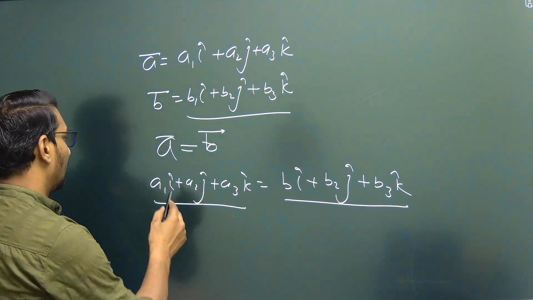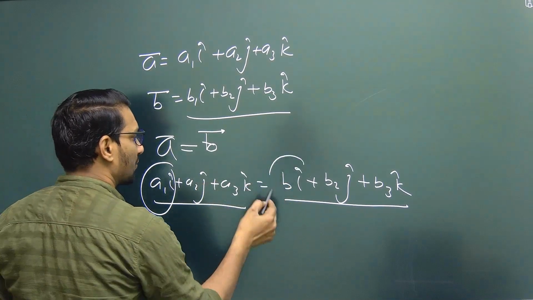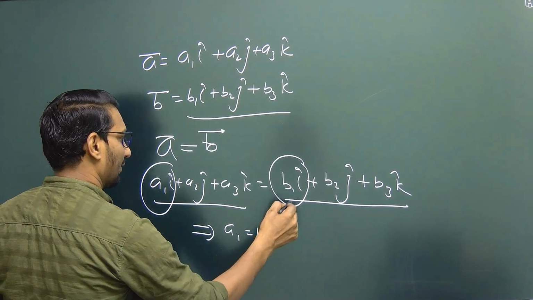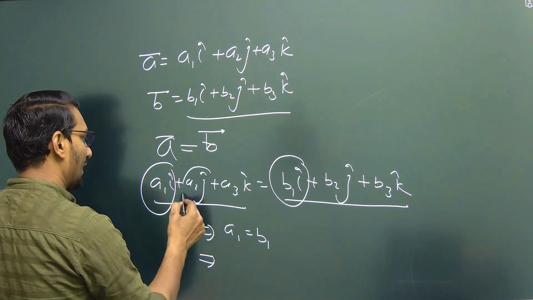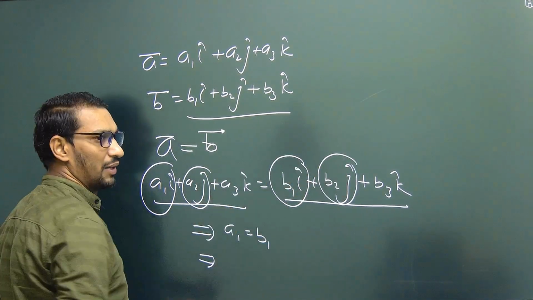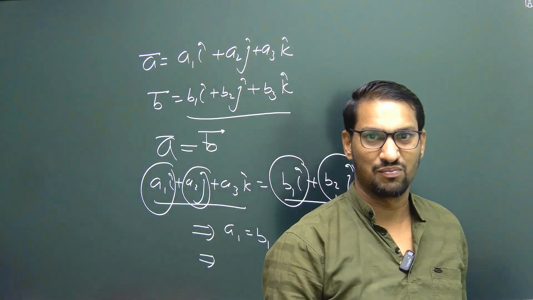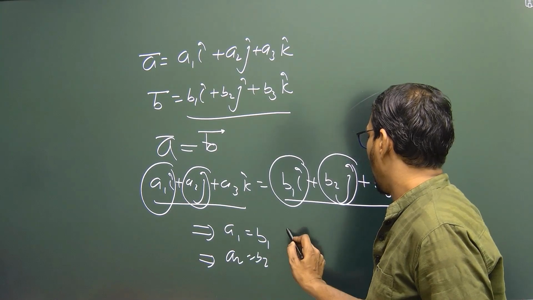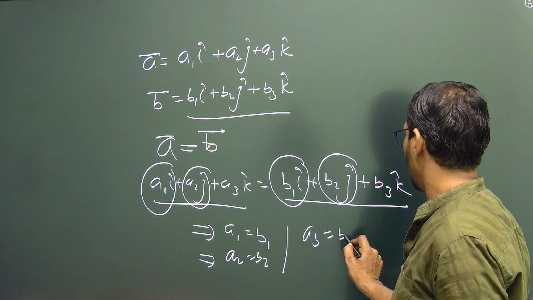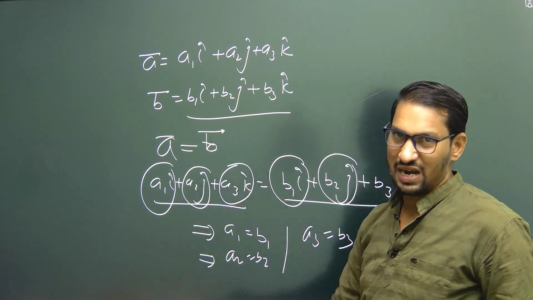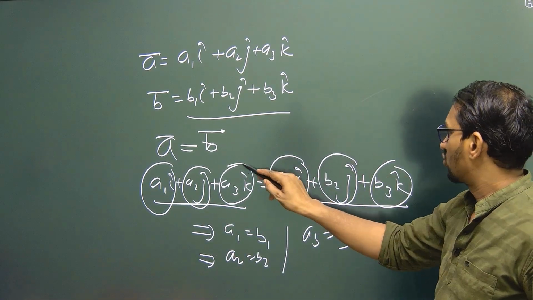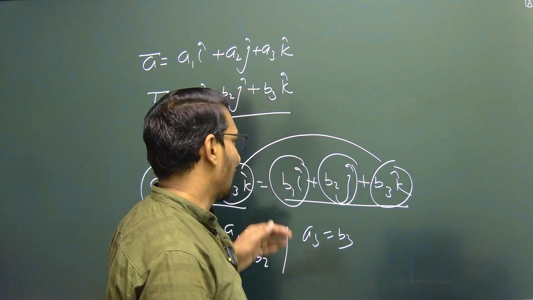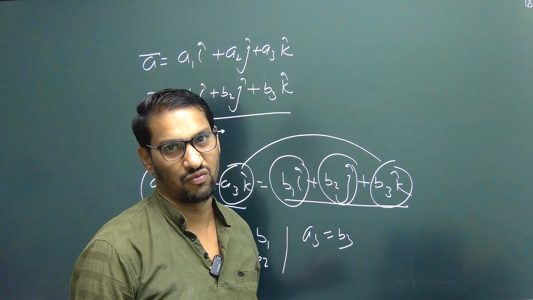That means their respective components must be equal. That means a1 must be equal to b1. Similarly, a2 must be equal to b2 because the component along the y-axis must be the same. So a2 equal to b2 and a3 must be equal to b3. The component along the z-axis must be equal. So we can say if two vectors are equal, then their respective components must be equal.